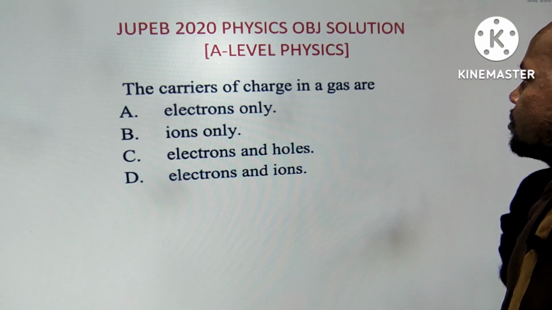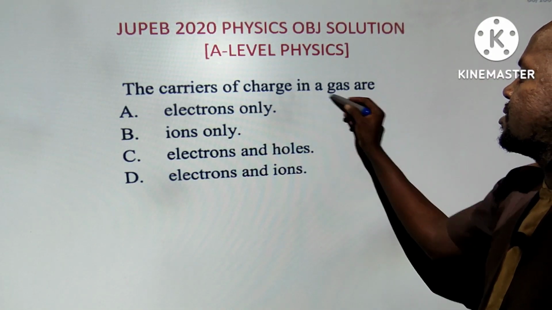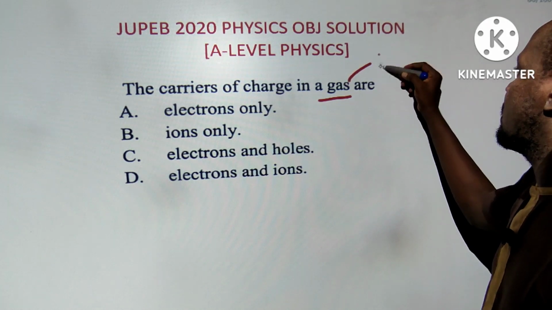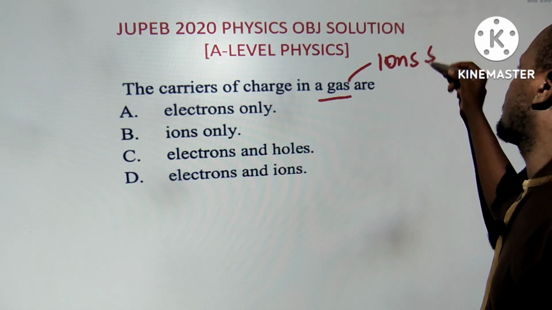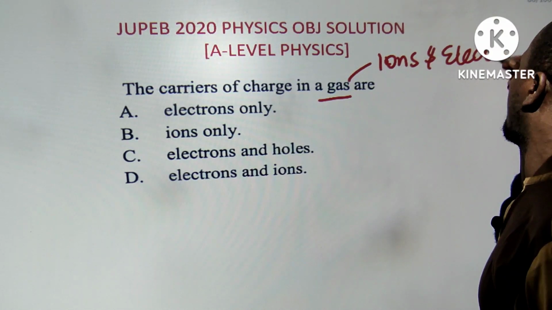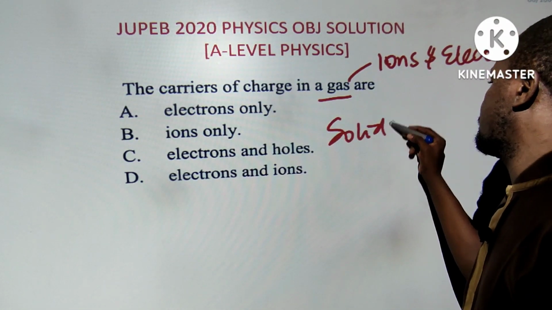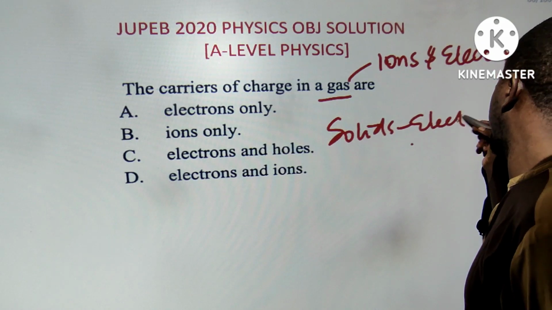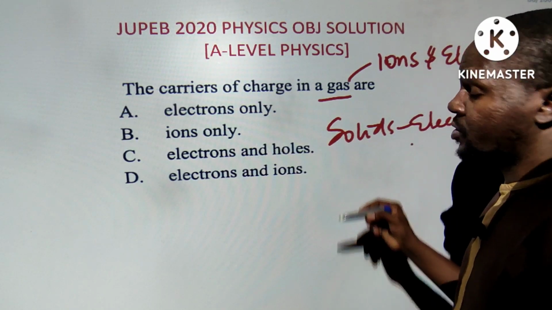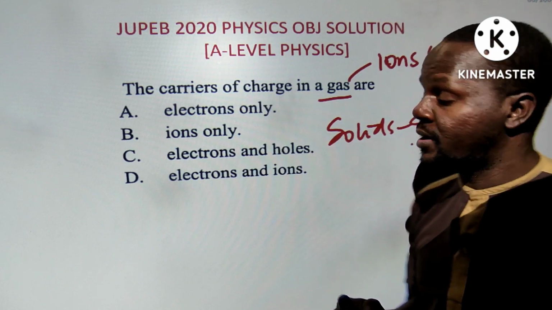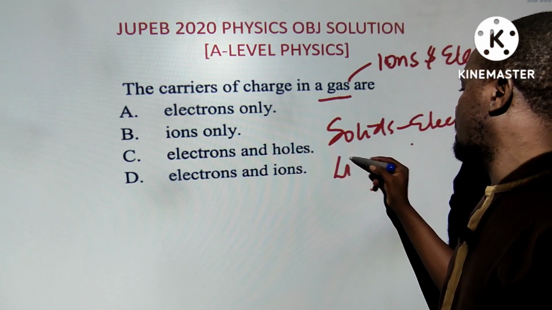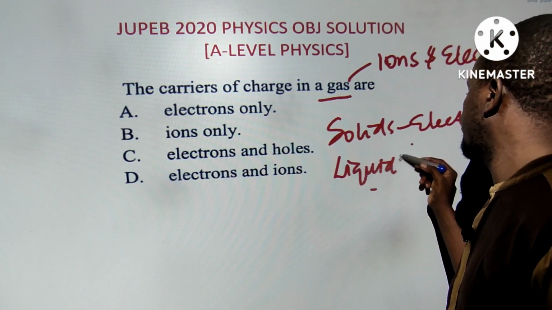Next question. The carrier of charges in gases is what? Gases are ions and electrons. Solids are electrons. Liquids are ions.